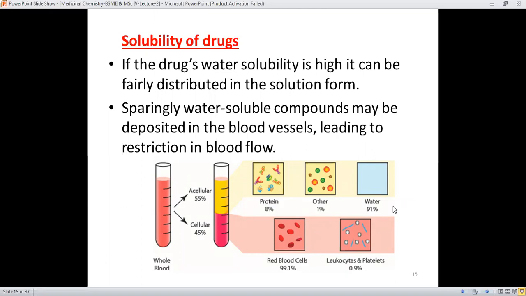This high percentage of water is responsible for the distribution of so many drug molecules in the body. This representation is given to show that the water percentage in the blood is very high, and therefore it's responsible for a significantly large amount of drug molecules being distributed throughout the body.